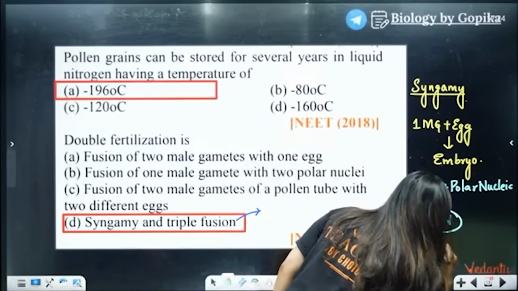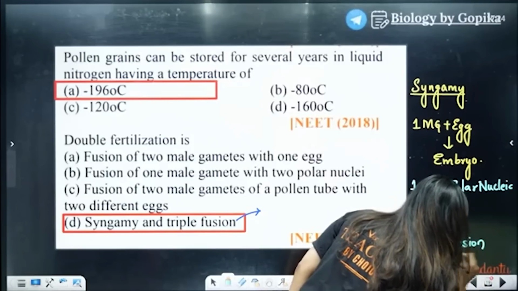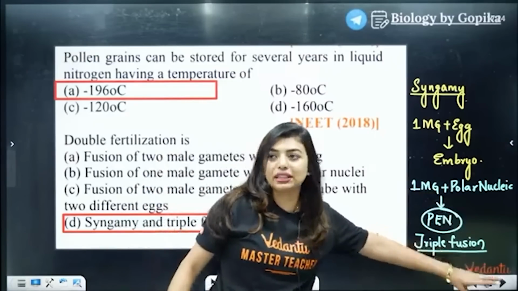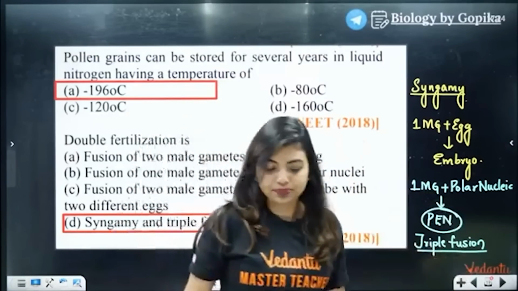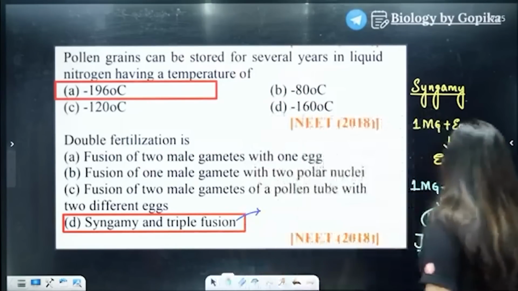Why is this called triple fusion? Obviously because your polar nuclei has 2, right? So 2 plus 1, triple, 3. Okay, awesome. Very nice. All of you remember this, but please make a note and keep.